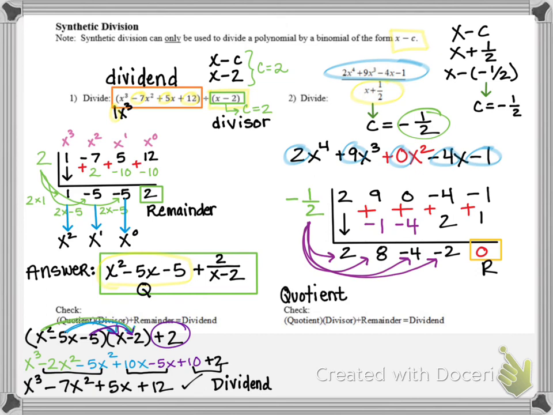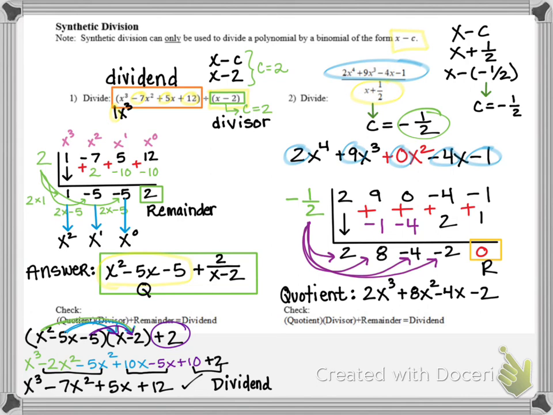So my answer, or my quotient, is just going to be 2x cubed. Remember, I go 1 degree less than my original dividend. So 2x cubed plus 8x squared minus 4x, and then minus 2 as a constant. So remember, you're always 1 degree lower than what your original dividend was. My original dividend had a degree of 4 because it was x to the 4th power.